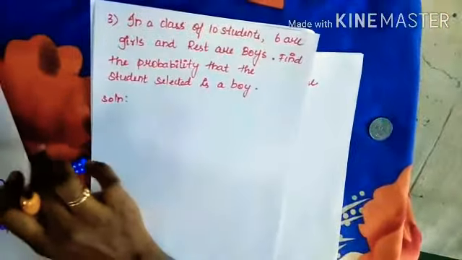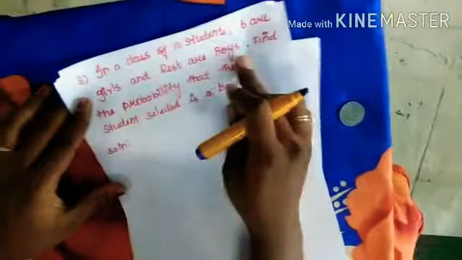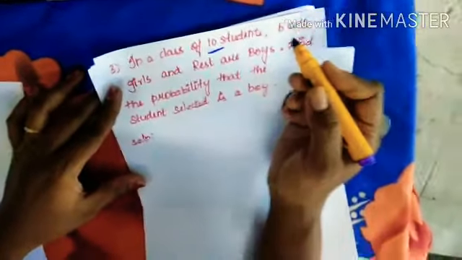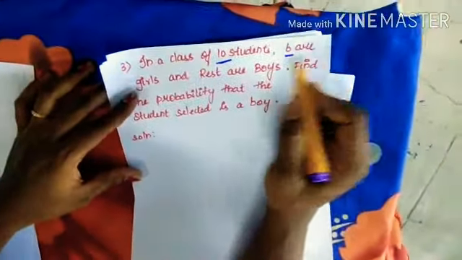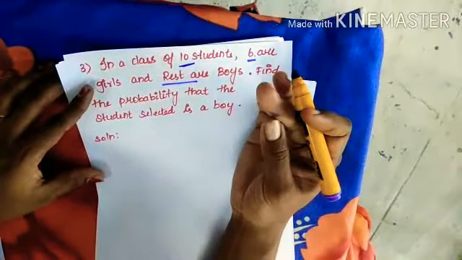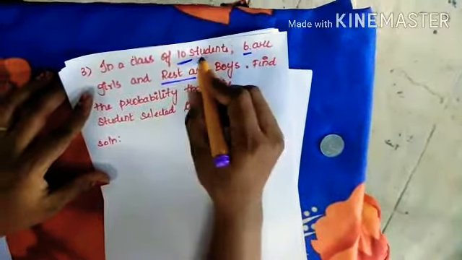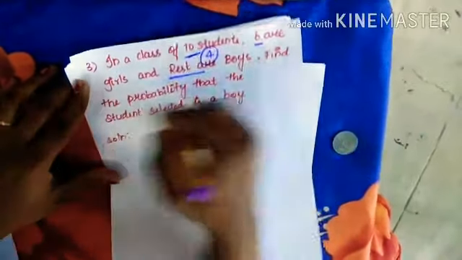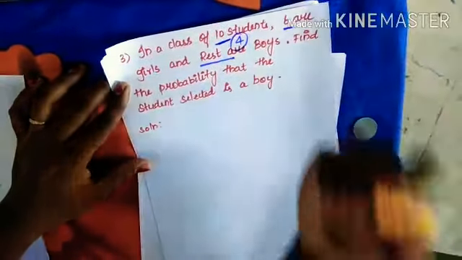Next problem. In a class of 10 students, 6 are girls and the rest are boys. So in a class they are having 10 students, 6 are girls, and the rest of them are boys. How many boys will be there? 6, 7, 8, 9, 10. 4 of them are boys. Find the probability that the student selected is a boy.